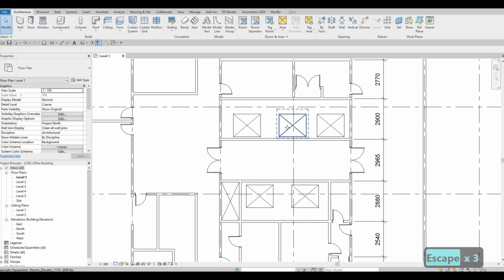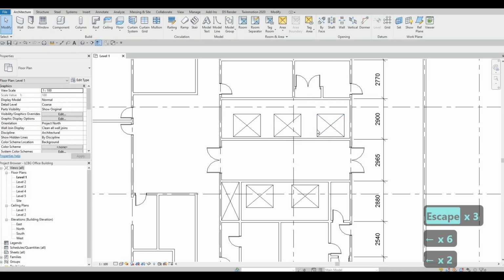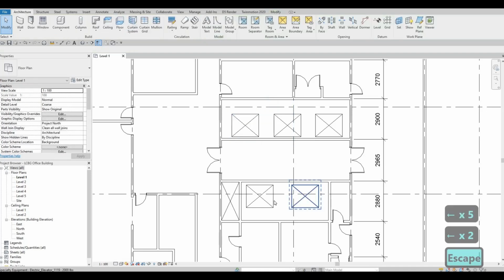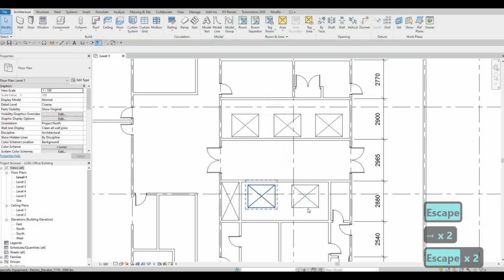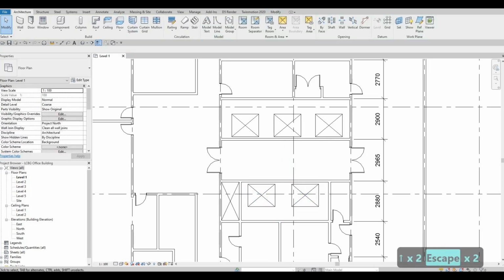And I'm gonna space it good enough like that. So I'm just using my arrow key on my keyboard, just for spacing purpose. And then let's move this one in front like that. And then I'm gonna load in the other one.